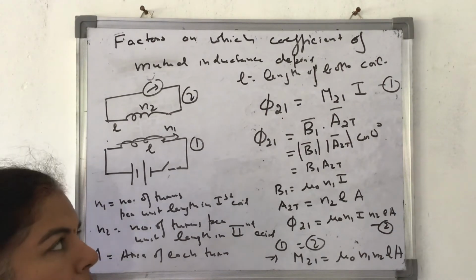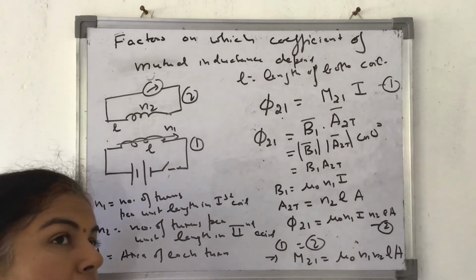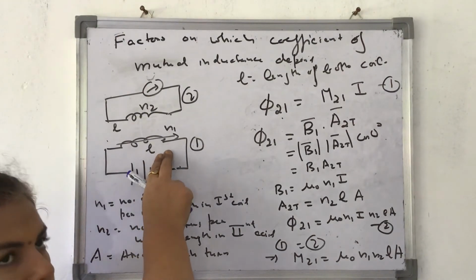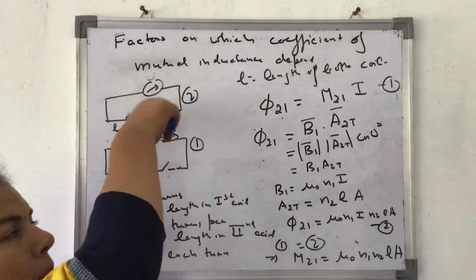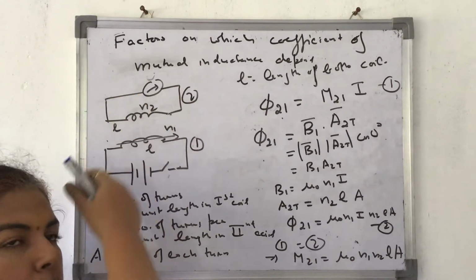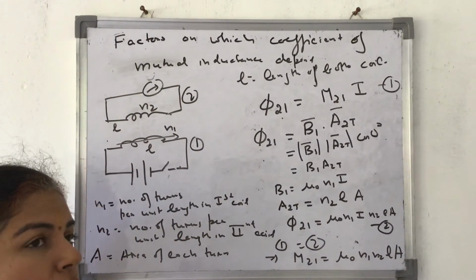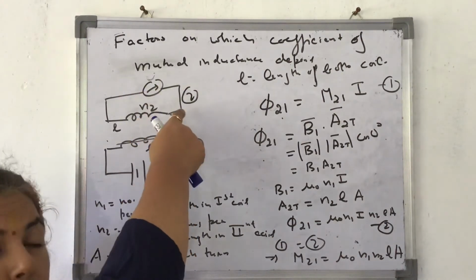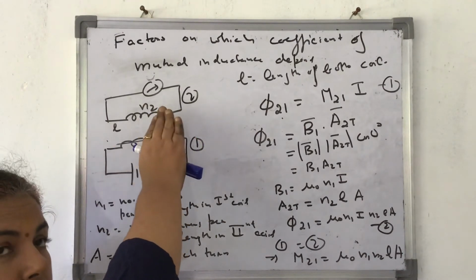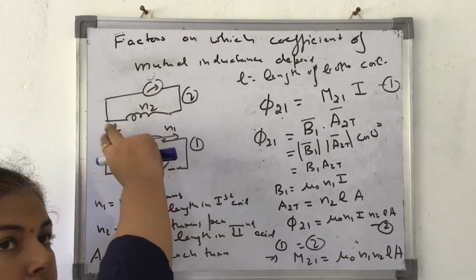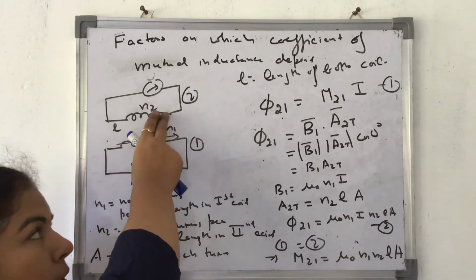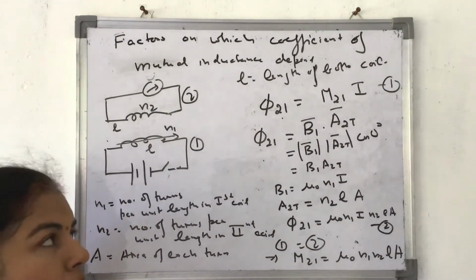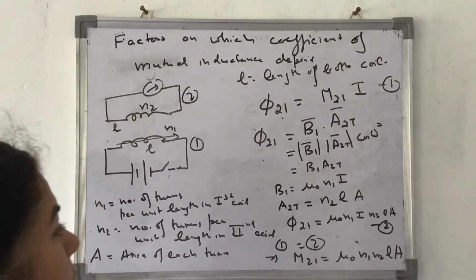Now if you ask me, what if I would have done phi 12? In case current is increasing in this, magnetic field is increasing in this, magnetic flux is changing and induced EMF is produced in this, then isn't it possible that the opposite is also happening? Opposite means that since induced current was earlier nothing, and now it has started increasing from zero inside this, the magnetic field will change, and if the magnetic field changes, induced EMF should also be produced in this. Yes, the opposite is also true.